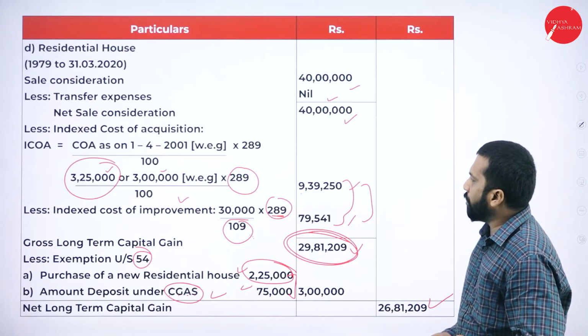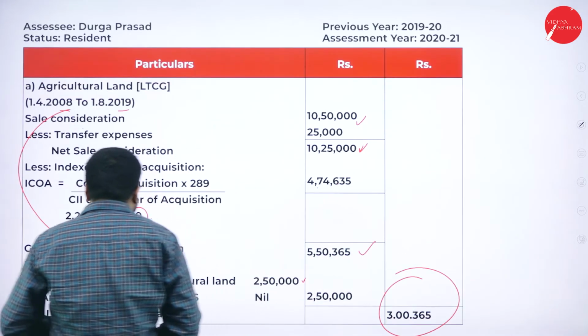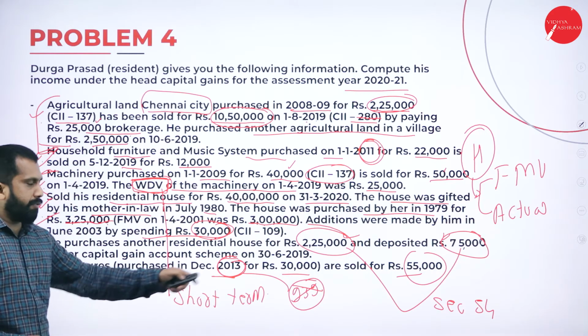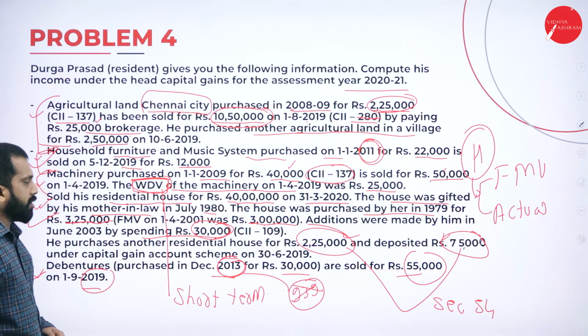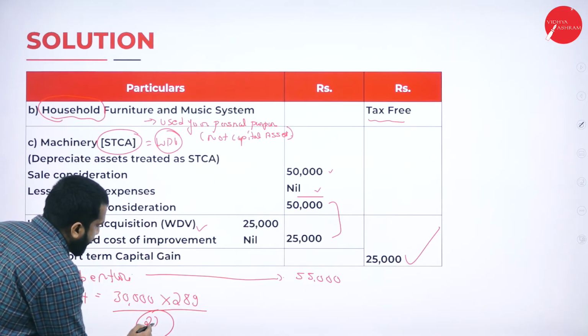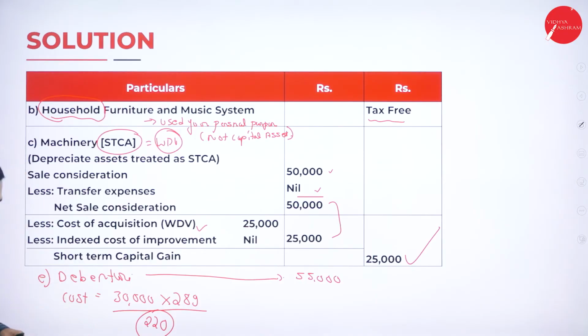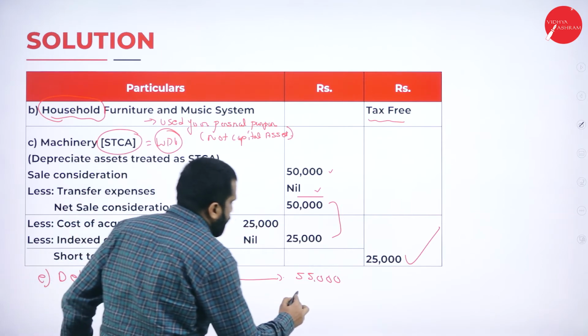Now, I'll go back to your previous one. I gave you one small homework. Yes. So we are talking about 2013. What is the indexation number? The indexation number, maybe you have Googled, I think. The indexation number is 220. Clear? Now, if you calculate this, how much will you get? 30,000 multiplied by 289 divided by 220. You will get 39,409.